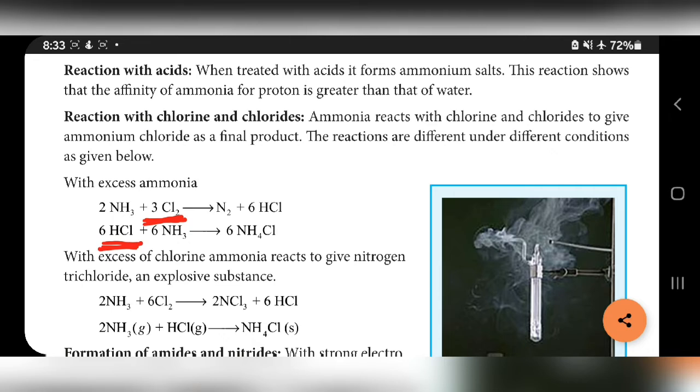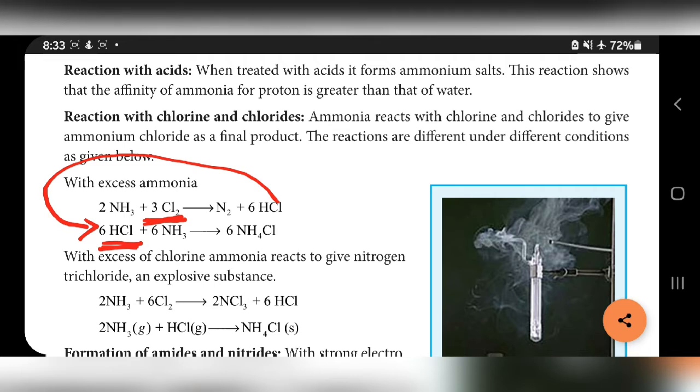In the first reaction, ammonia reacting with chlorine produces nitrogen and HCl. That HCl again reacts with ammonia and produces ammonium chloride. So ammonium chloride is the final product.